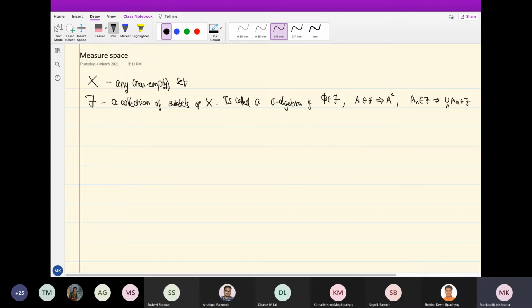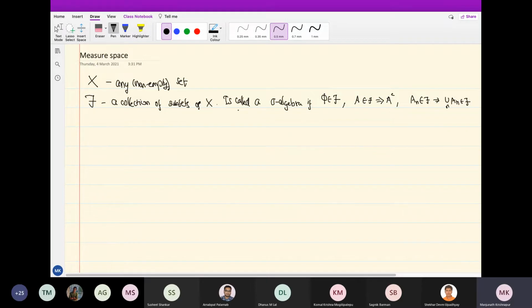So why this strange definition? Well, I will not try to motivate too much. It is just that the most natural operations you do, you should not get out of the collection. Except that the countability is there. That is somehow a bit unnatural, but it is a stronger requirement. You could have asked that the empty set should be there, it should be closed under complement, and it should be closed under finite unions. We will later come to such an object that is called just an algebra. The sigma always indicates countability. And that is a stronger requirement, that even countable unions have to be there.